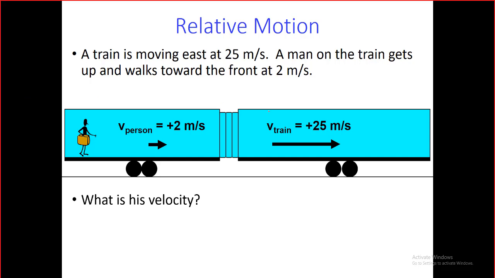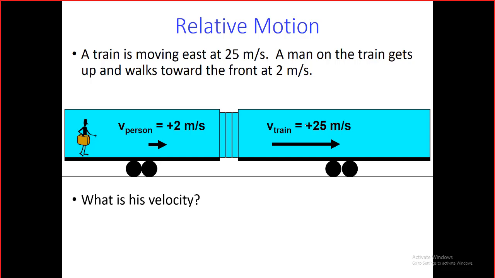In the previous examples, we had two things separated from each other, right? Two cars, a car and a bicycle, a car and a man outside. But now we have one of the objects moving inside the other one. This is a totally different situation. You can't say, for example, that this object is moving to the right and this to the right, so we have to subtract. We have to have another situation here.